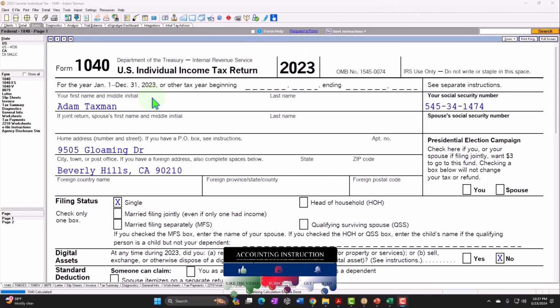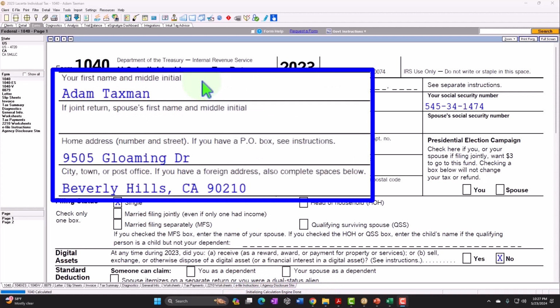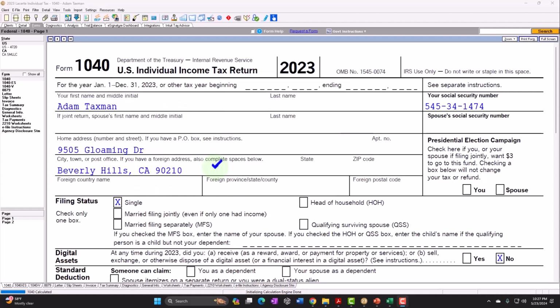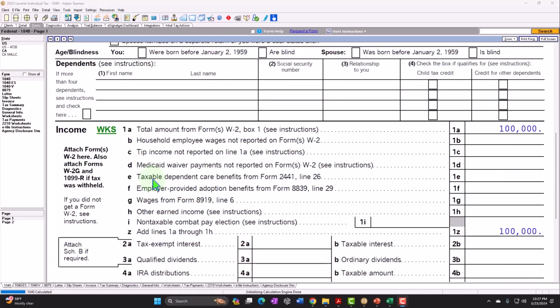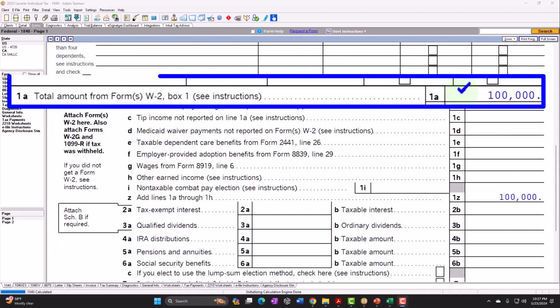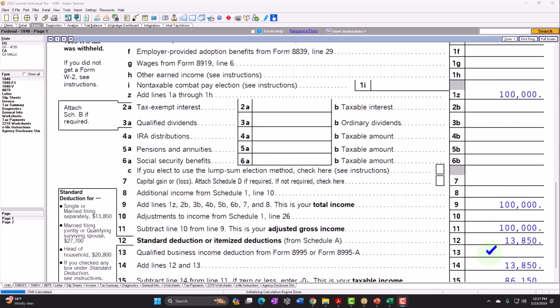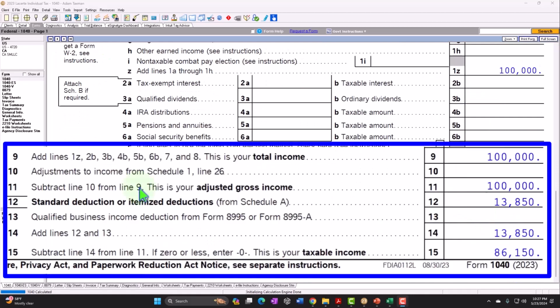Standard starting point here, we've got Adam Taxman, just trying to avoid a dang tax man, living in Beverly Hills, 90210, starting at the single filing status, no dependents to start off with. We're going to have W-2 income beginning at the 100,000, standard deduction for a single filer, that 13,850. That gets us to the bottom line of the income statement, part of the income tax formula.